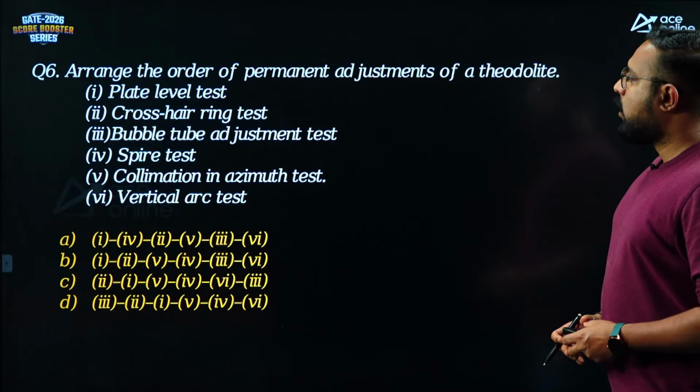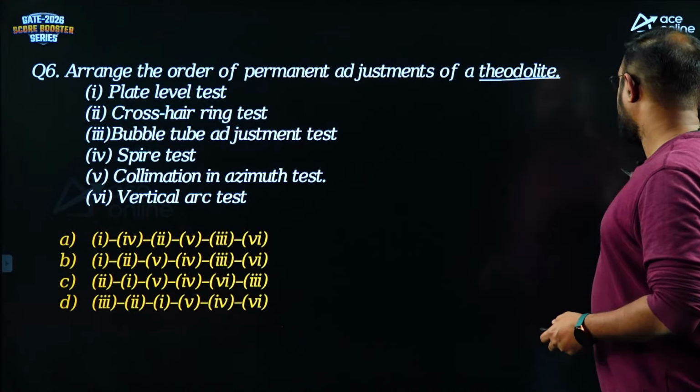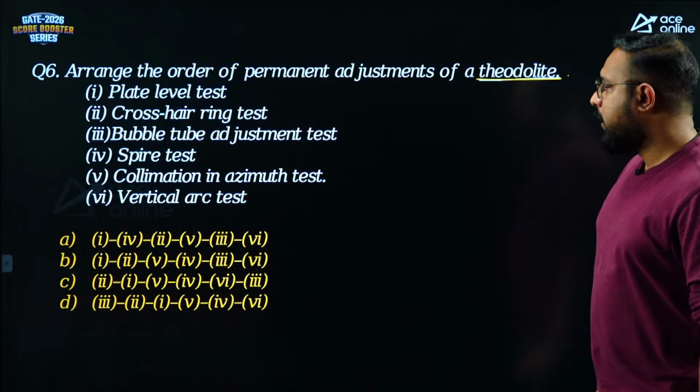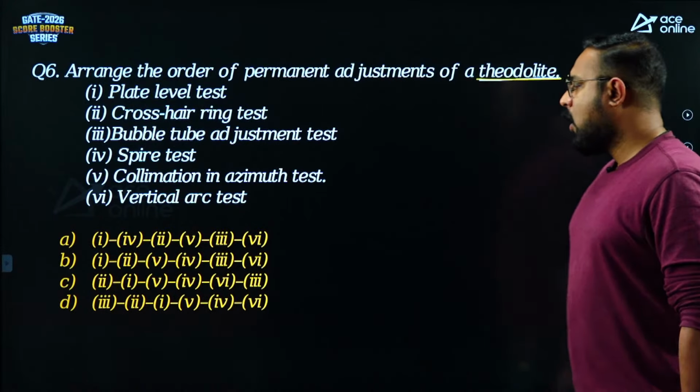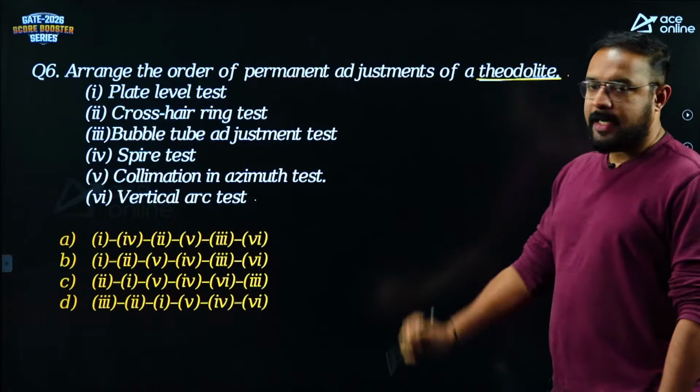Right. Arrange the order of permanent adjustments of a theodolite. So this is a question from theodolite. Plate level test, crosshair ring test, bubble tube adjustment test, spiral test, collimation in azimuth test, and vertical arc test. So they are asking the correct order.